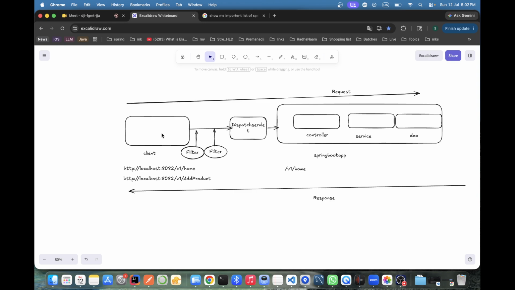Now see, I'll go one by one. Client came to filter one. Filter one means here I'm just logging, I just need what kind of request, what kind of URL I'm just setting. I'm only logging in this filter.